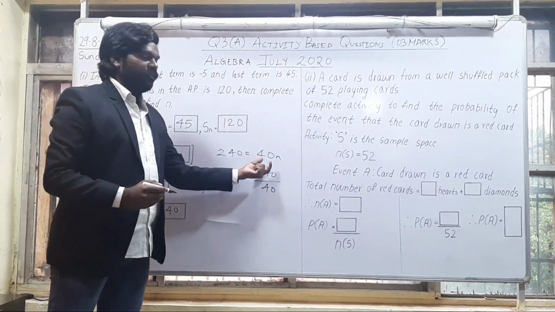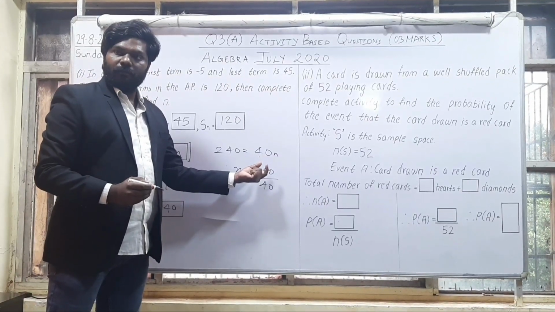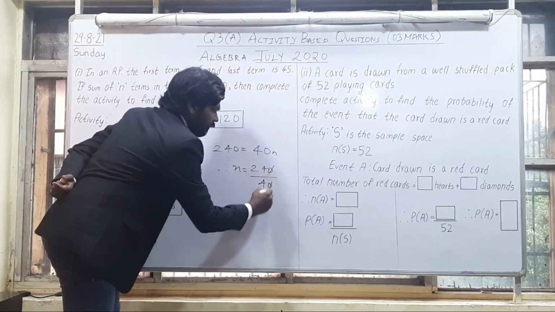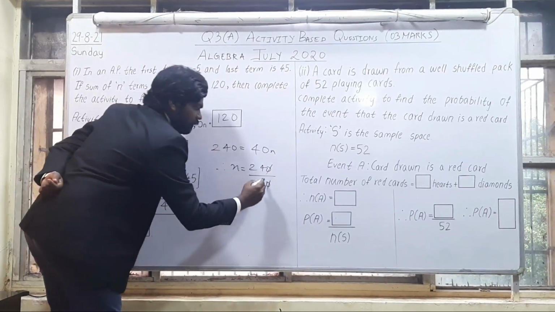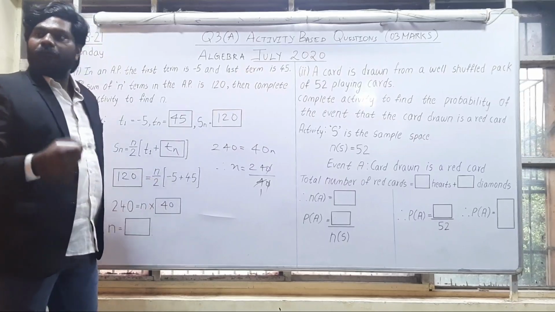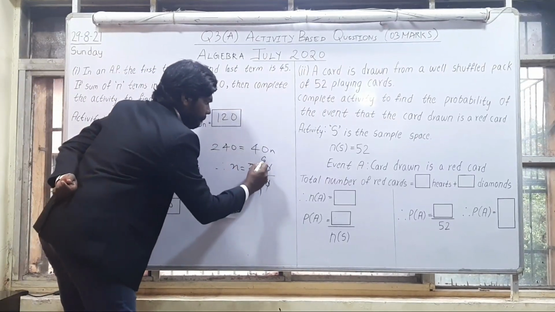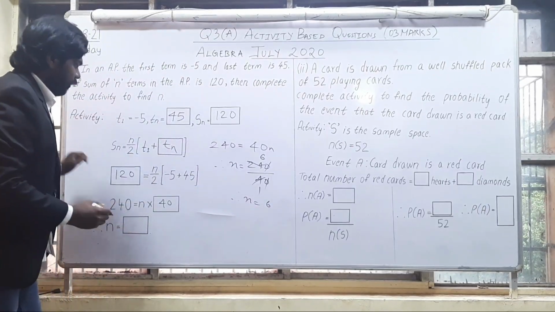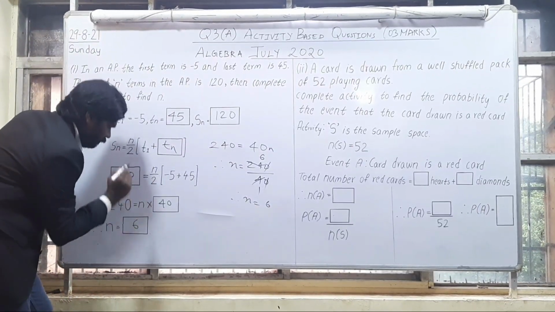Because this is in the multiplication form, right? Yes or no? Yes. So therefore, n is equal to what? 240 upon 40. 0, 0 gets cancelled. See, 4 ones are 4, 4 sixes are 24. So therefore, what is my n? 6. So therefore, n is equal to 6.